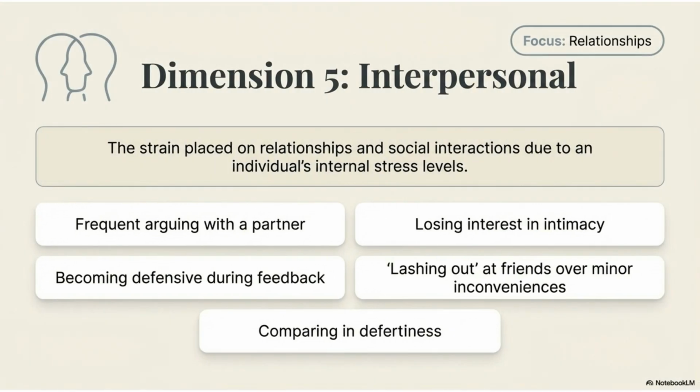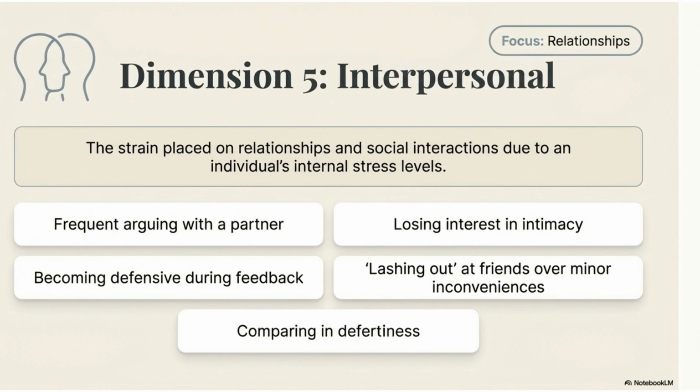Dimension 5 is interpersonal, focusing on the strain stress places on relationships and social interactions. This includes frequent arguing, losing interest in intimacy, becoming defensive, and lashing out at others.